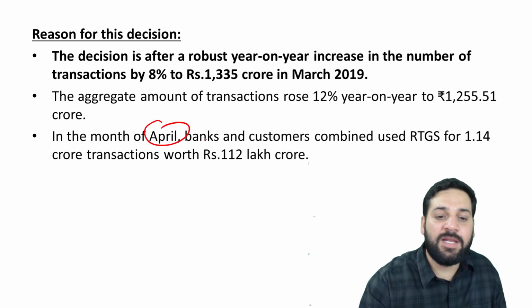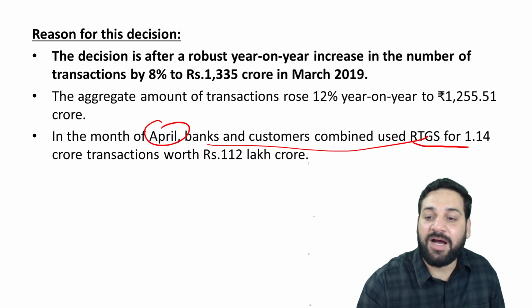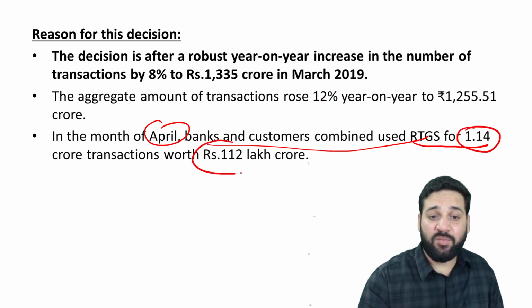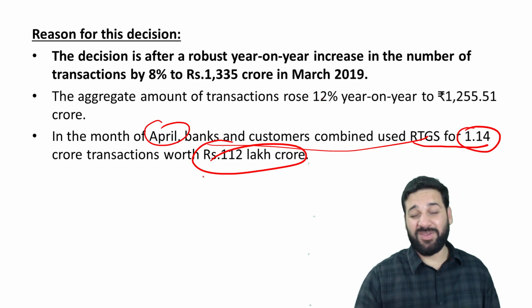In the month of April, the banks and the customers combined used RTGS for 1.14 crore transactions worth 112 lakh crore, which is a lot of money.